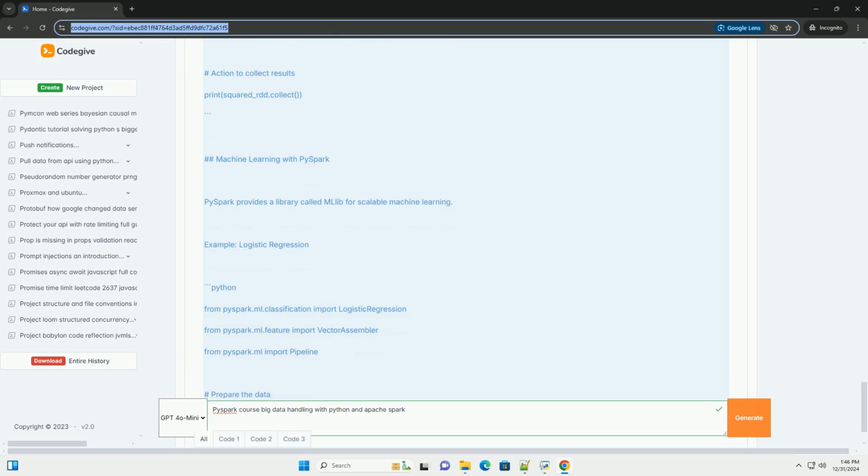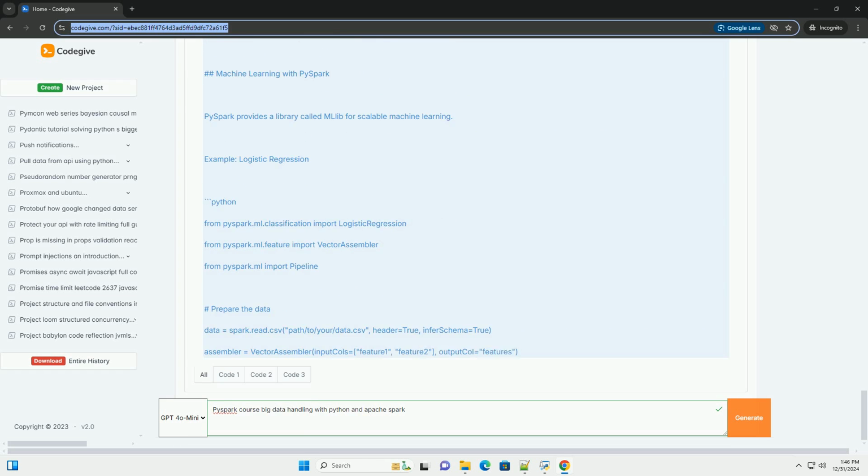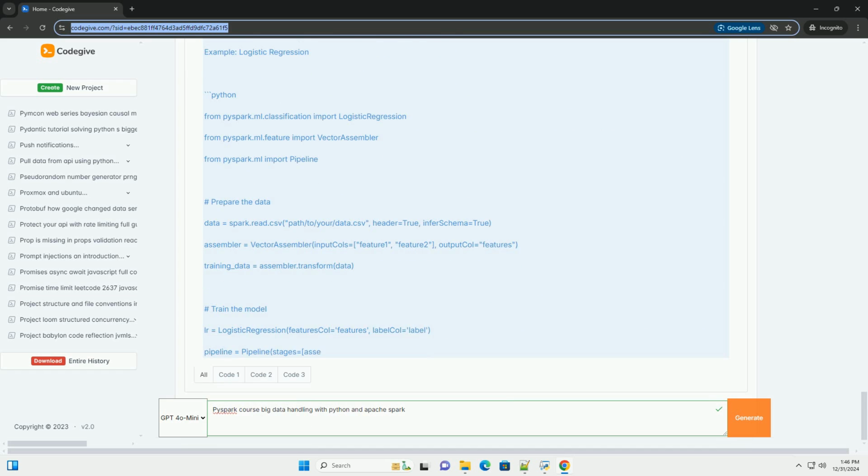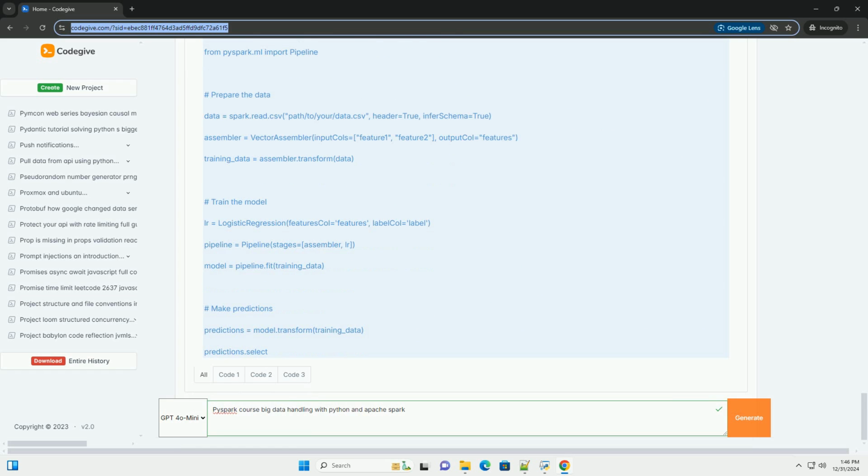Why use PySpark? 1. Speed. Spark processes data in memory, making it faster than traditional disk-based systems like Hadoop MapReduce. 2. Ease of use. With Python's rich ecosystem, PySpark makes it easier to work with big data. 3. Unified engine. Spark supports batch processing, streaming, machine learning, and graph processing.